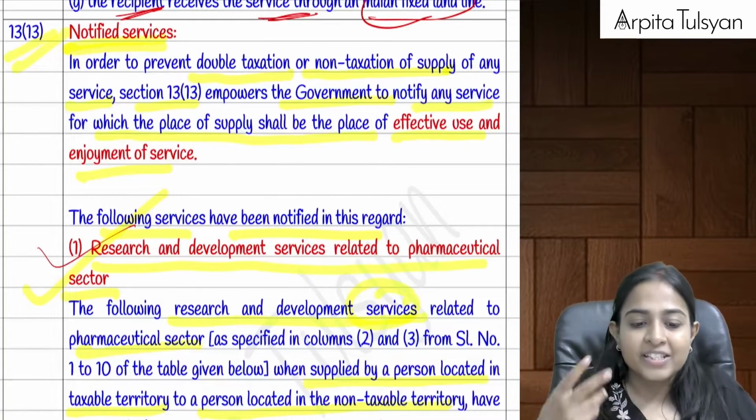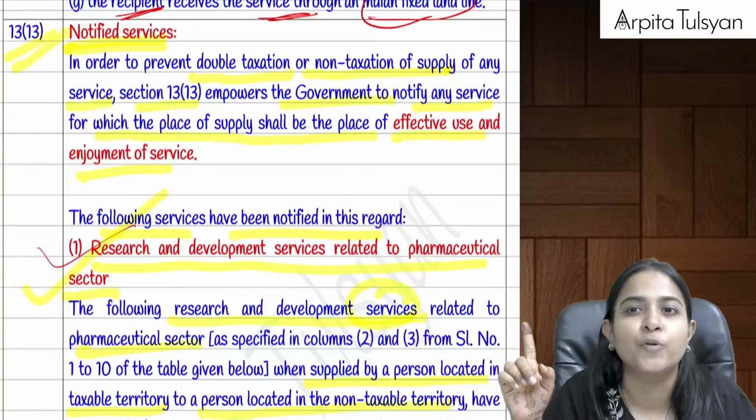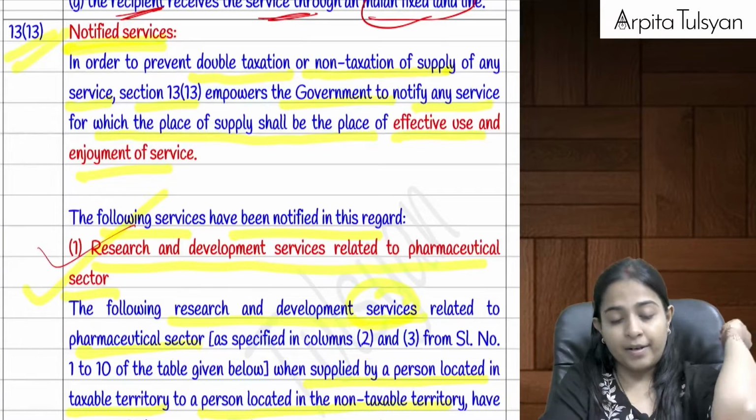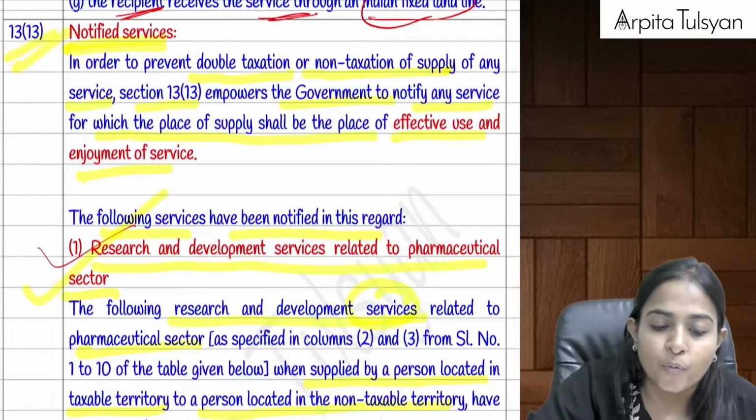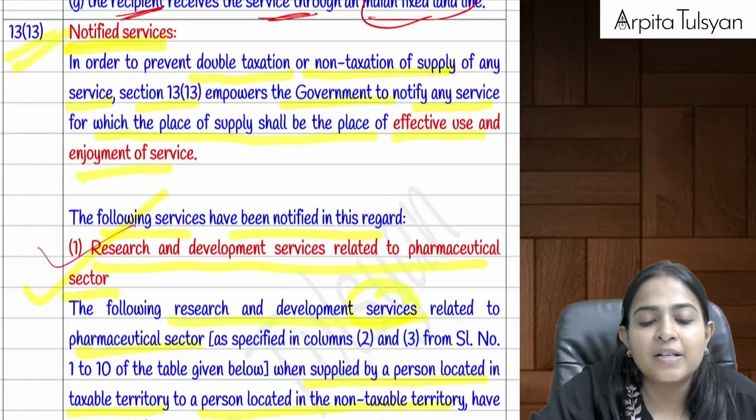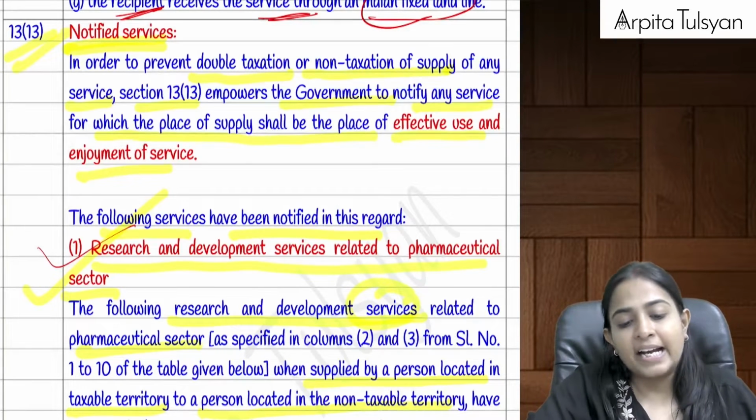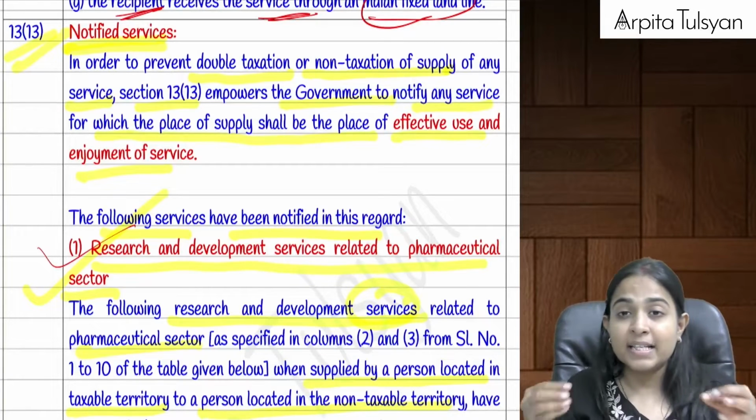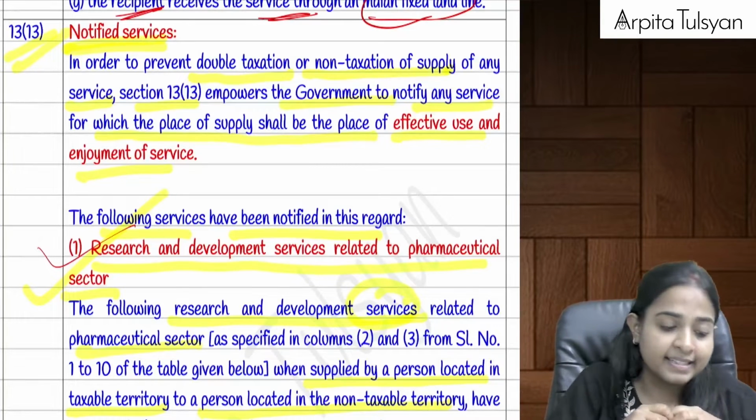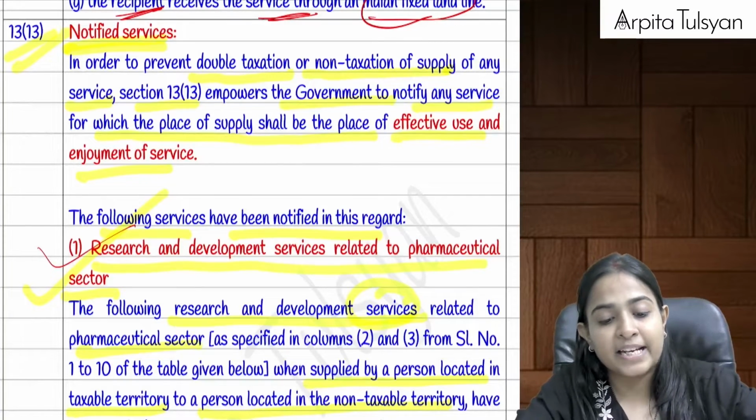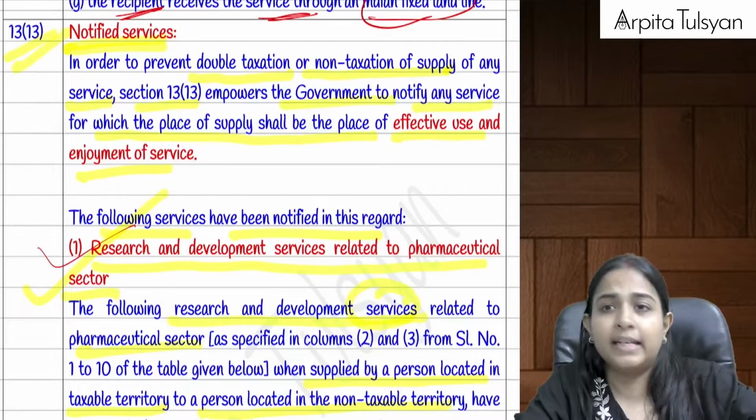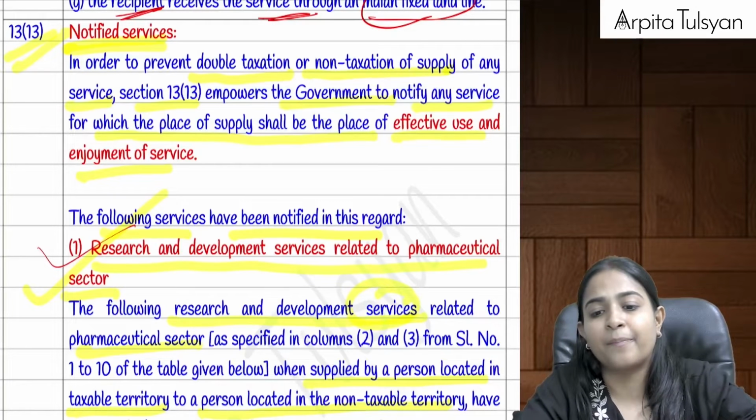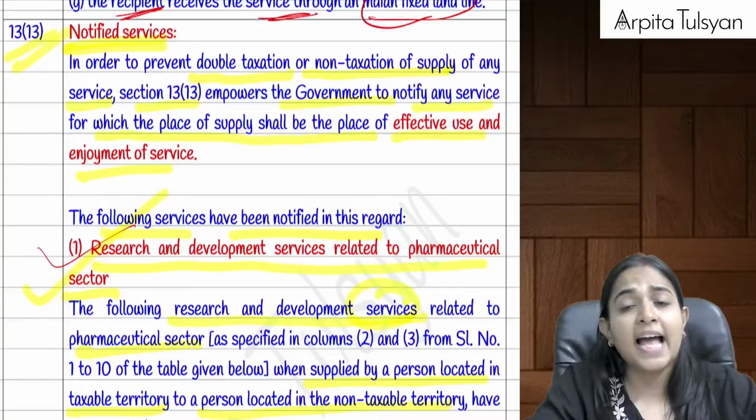Now let's say we are carrying on research and development services relating to the pharmaceutical sector. This provision helped during COVID. Whenever we are doing research and development services in India itself related to the pharmaceutical sector, meaning we are providing services on some goods, some testing is done, then as per section 12.3, where the physical presence of goods is required, the place of supply will be the place where the goods are, where the service is actually performed.